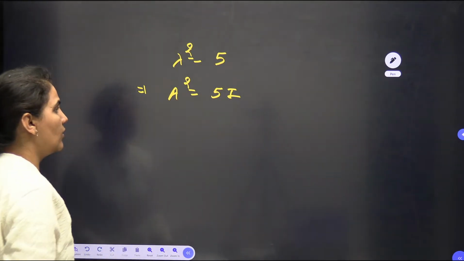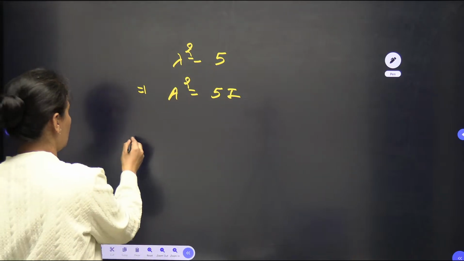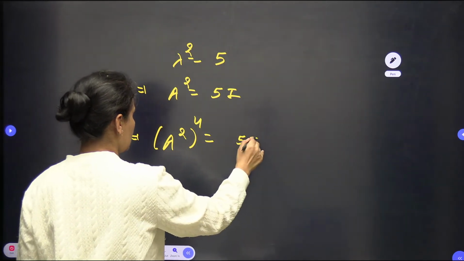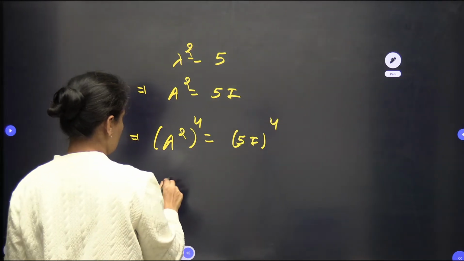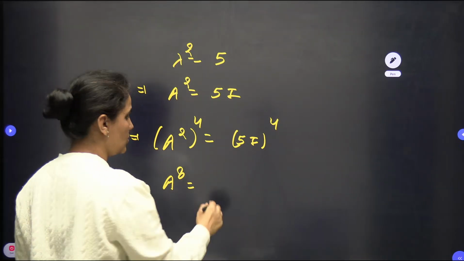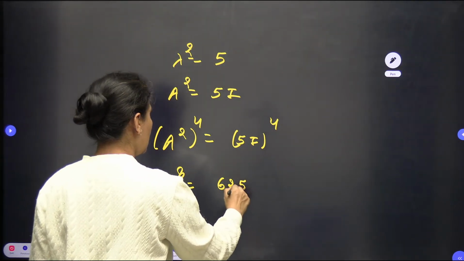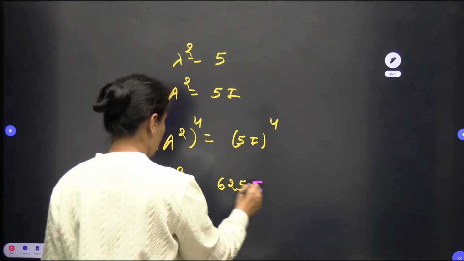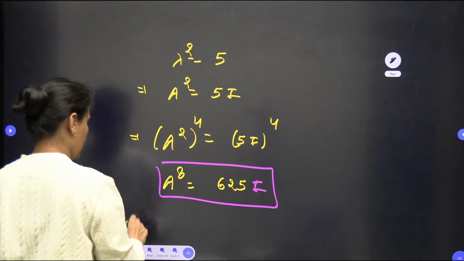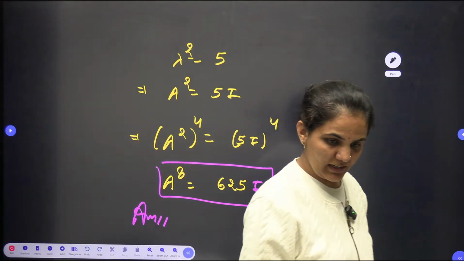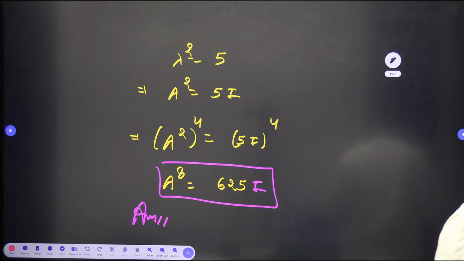What I am looking for is A power 8. When you are looking for A power 8, then from A square, take the power 4 on both sides: (5I) power 4. This will be A power 8, and 5 power 4 is 25 square, which is 625, and I power 4 will be I only. So this will be the result. So A power 8 will be 625 I. If you are getting this one, you can confirm, isn't it?